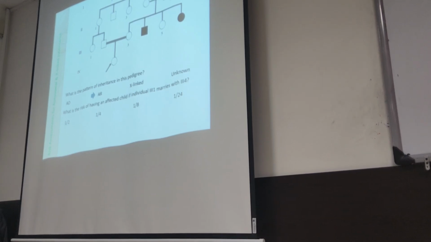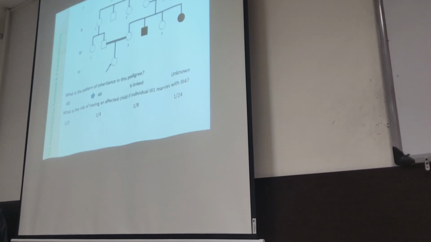Then you multiply by 1. I don't understand, just 1 over 4, based on the child being affected. This one is 1 over 2, 1 over 4. Not one of the... Why not one?